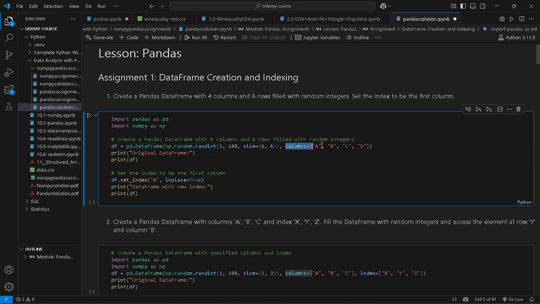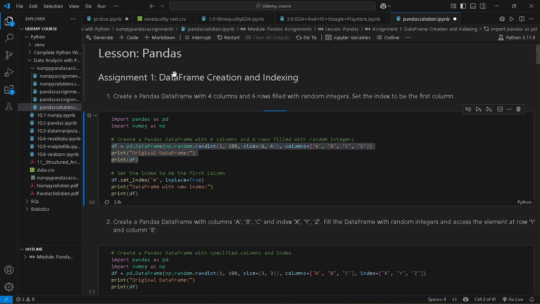These are our column names for the data frame: a, b, c, d. And we print this, our original data frame.